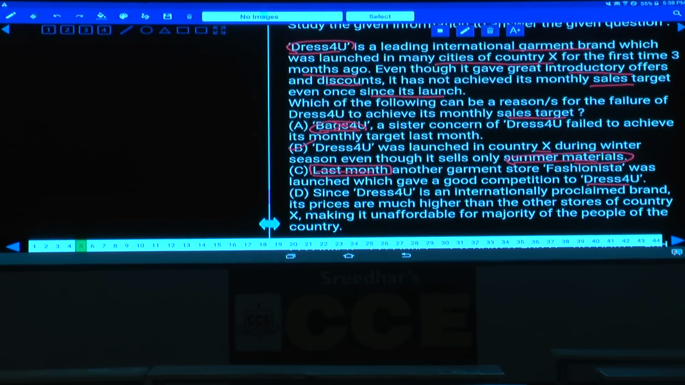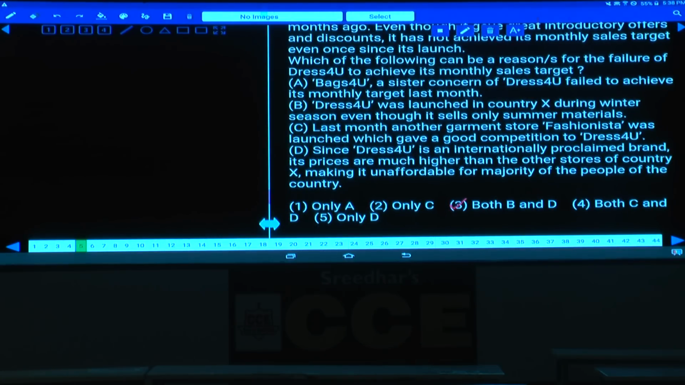Next one, since Dress for You is an internationally proclaimed brand, its prices are much higher than the other stores of country X, making it unaffordable. Clearly specified, it is unaffordable for the majority of the people of the country, as they could not afford this, and hence people are not coming forward to buy. This could be the reason why they could not reach the sales target. Then what is your answer here? Both B and D, choice 3. B and D, it is given in choice 3.